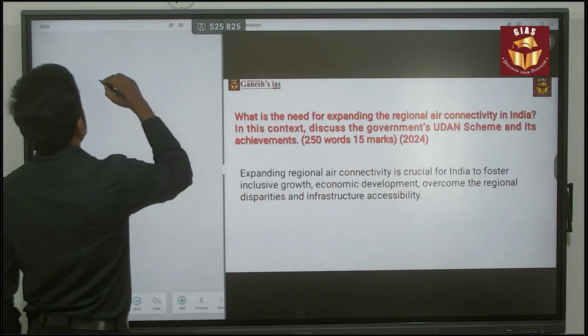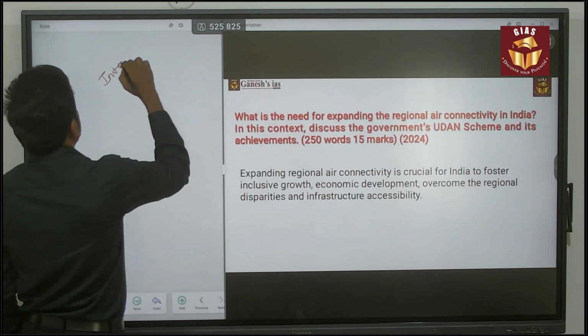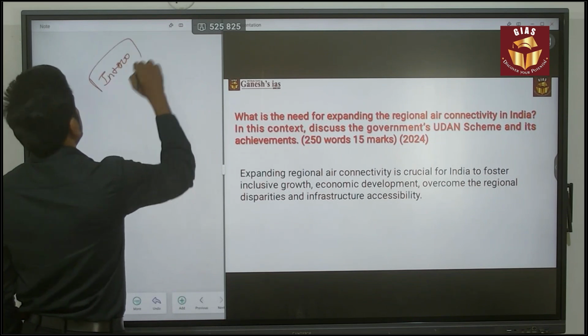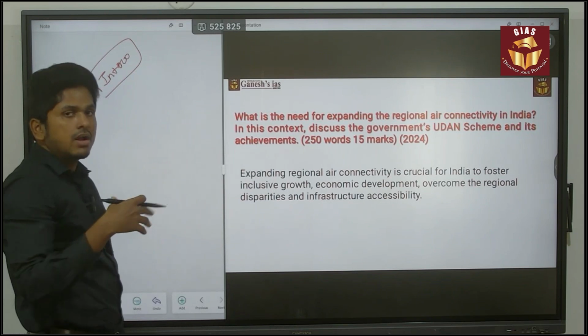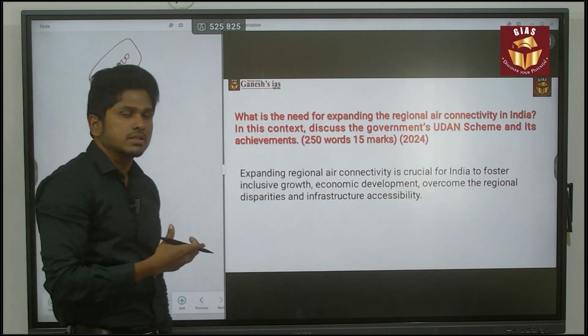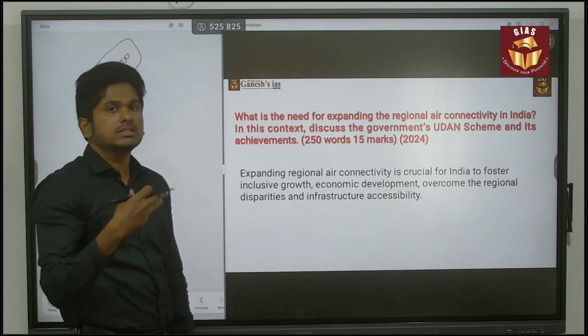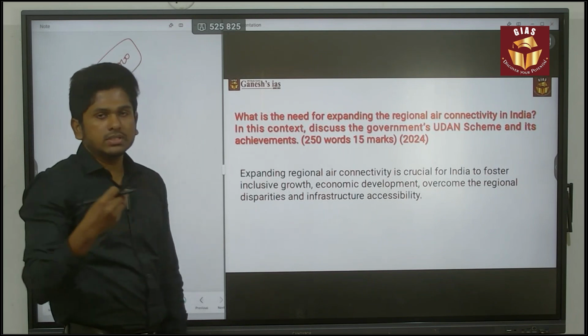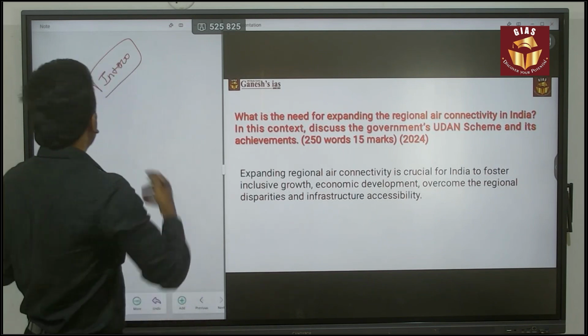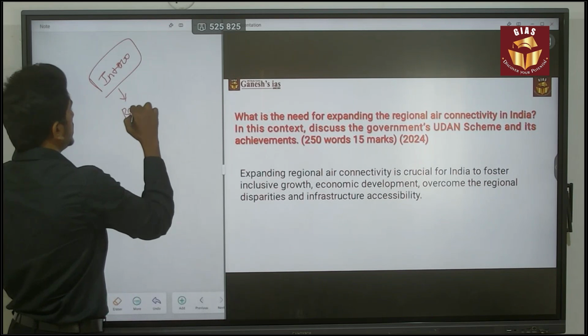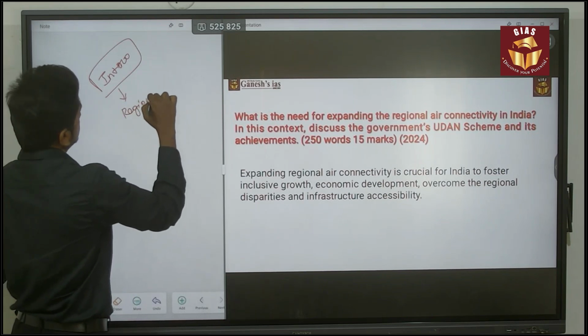Here, what I'm going to give in the intro is, either you can go for the need for expanding the air connectivity, or else you can simply say about the Udan scheme, when it was introduced, what is the aim of it, how it is doing its work. In that way, you can give your intro. What I'm going to do is speak about the regional air connectivity.